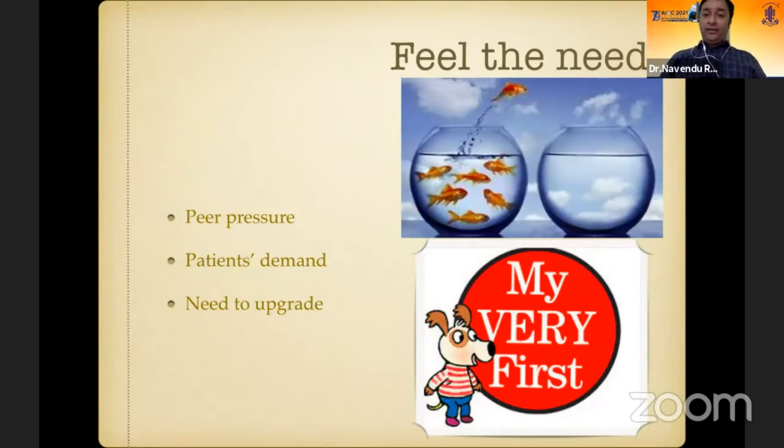Now, what is the felt need? Is it peer pressure? Definitely, because most of the surgeons in town now are doing phaco on topical anesthesia. So you have this peer pressure, and you feel the need for this shifting. Patient's demand, yes, of course. My first case, I will tell you all, was because of patient's demand. I'll come to that later on. And the need to upgrade. As I told you, this is an upgradation with minimal or no expenditure at all.